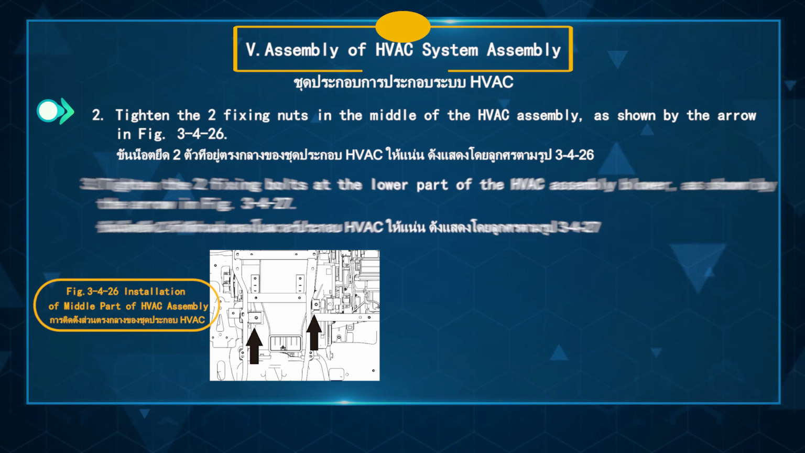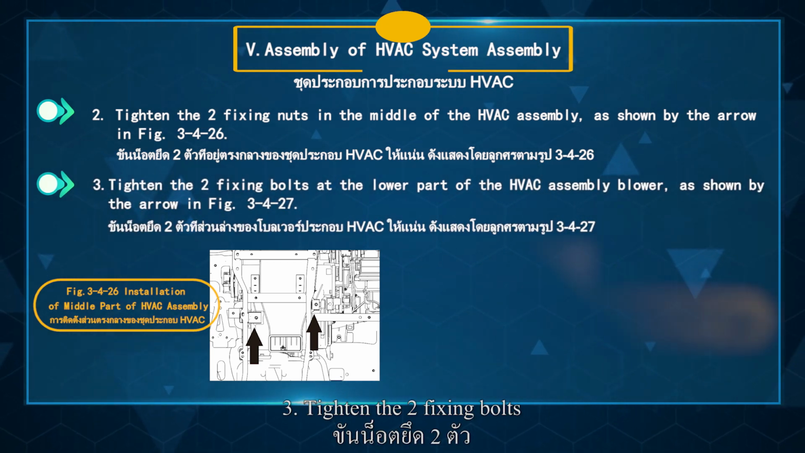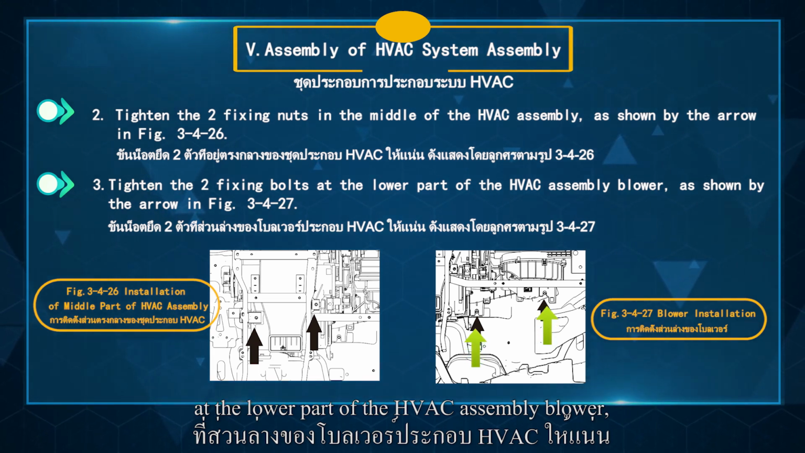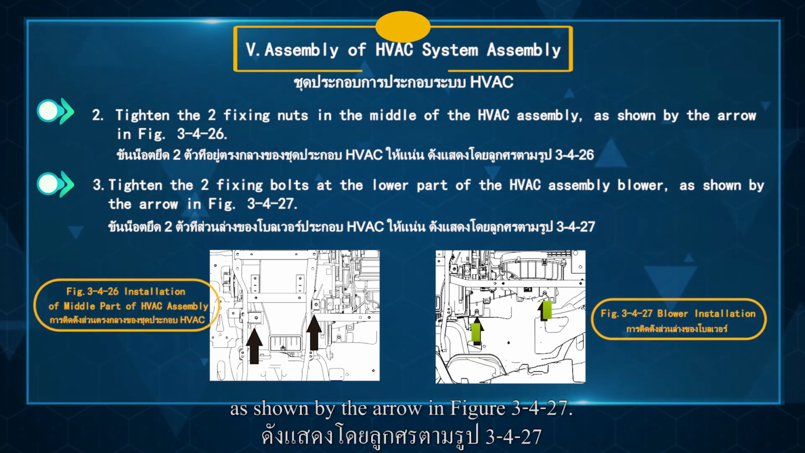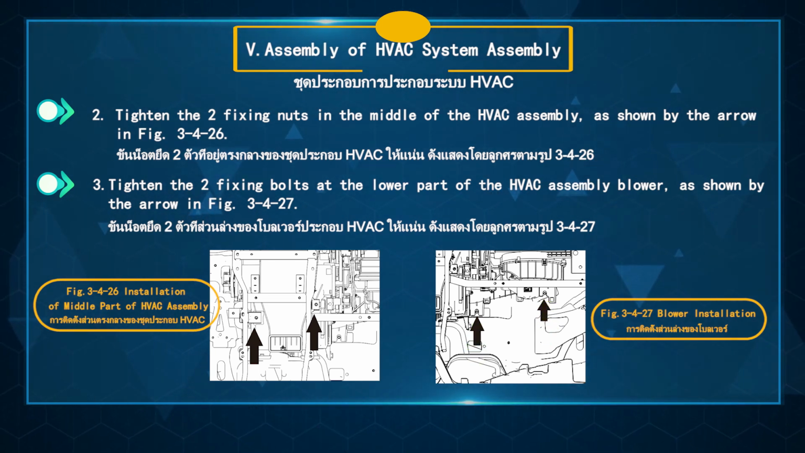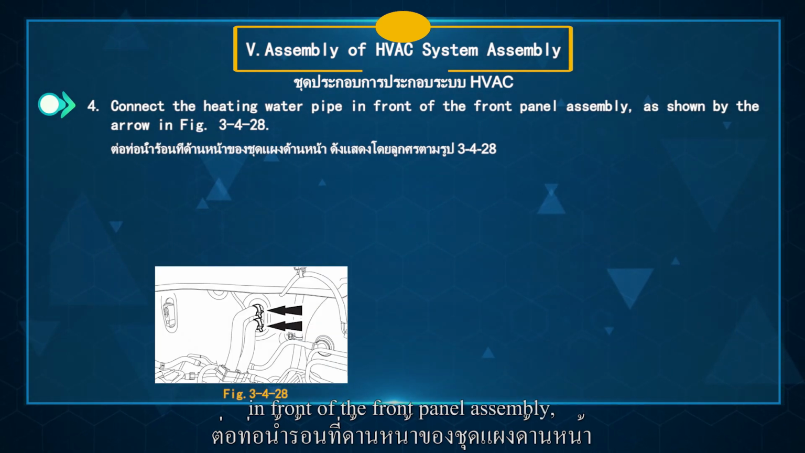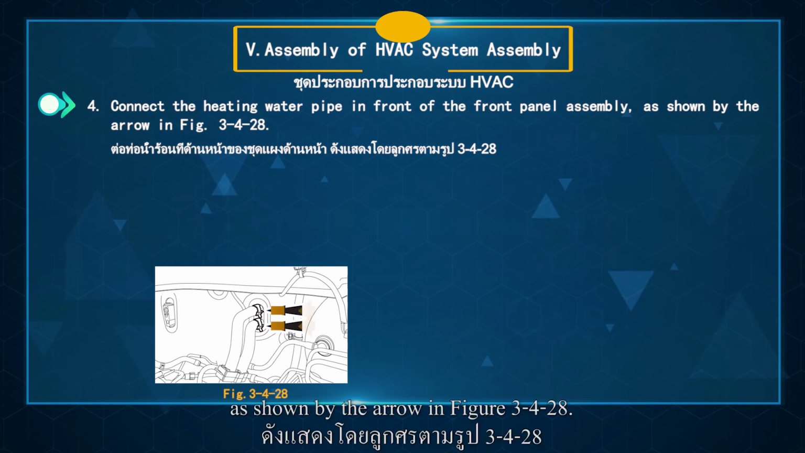3.2.4.26. 3. Tighten the two fixing bolts at the lower part of the HVAC assembly blower, as shown by the arrow in Figure 3.2.4.27. 4. Connect the heating water pipe in front of the front panel assembly, as shown by the arrow in Figure